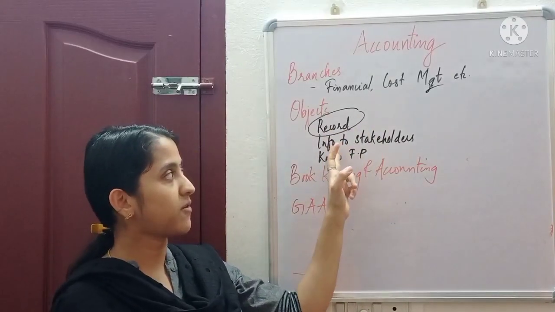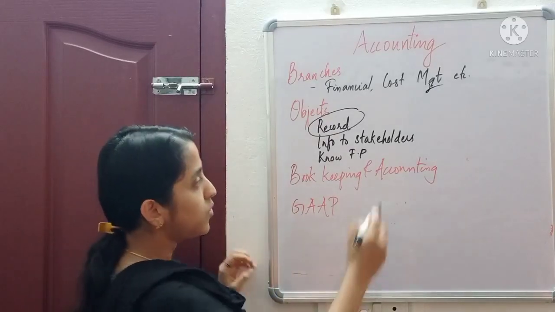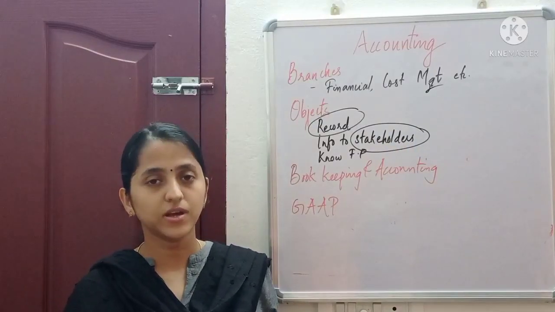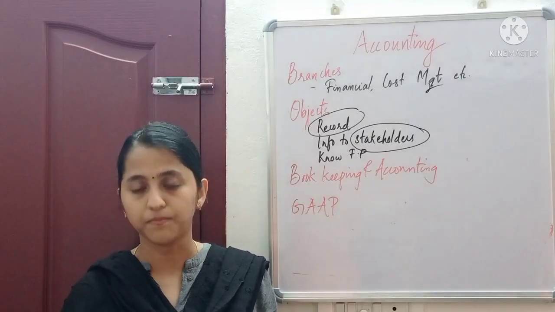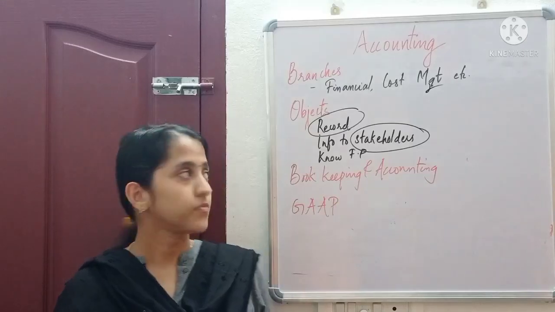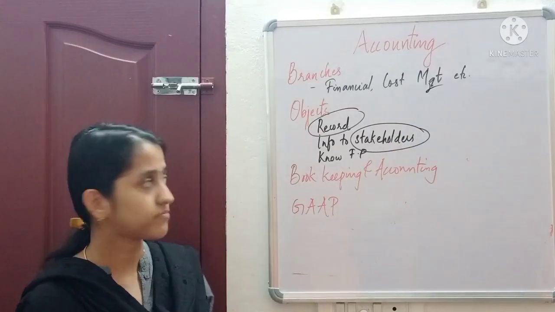Another objective is to provide information to stakeholders. So who are the stakeholders of a company? Stakeholders of a company means those interested parties or the interested users of a business. There are different types of stakeholders in a firm.